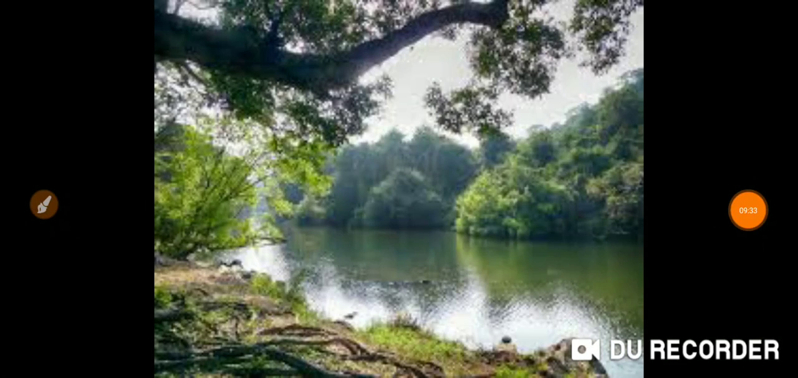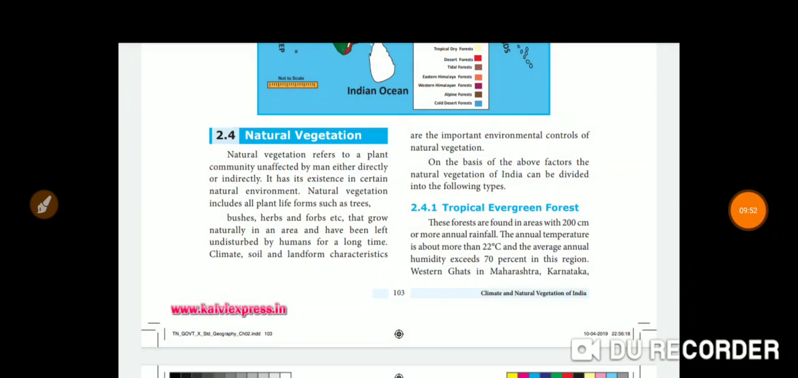The forest found along the river bank is known as riverine forest. These are known for tamarind and tamarisk type of vegetation. The rivers of the Great Plains are more prominent for this type of riverine vegetation. That's all children, types of natural vegetation over.